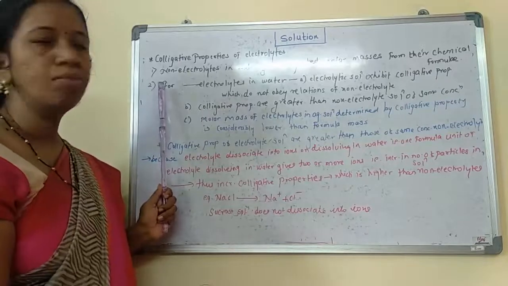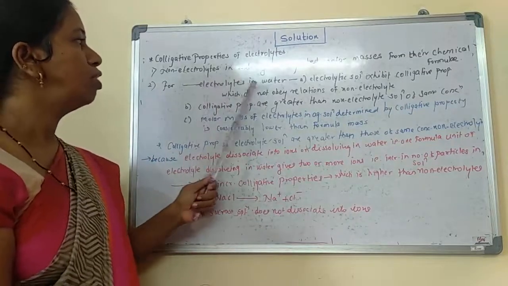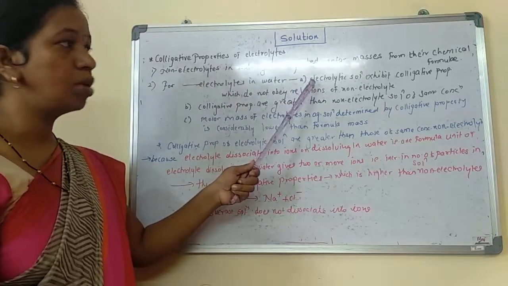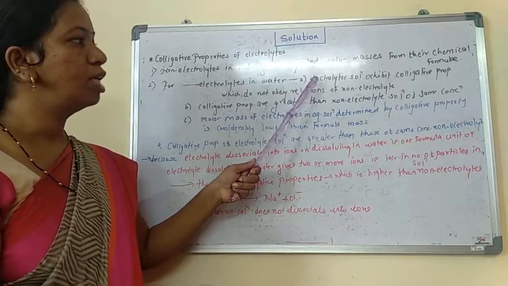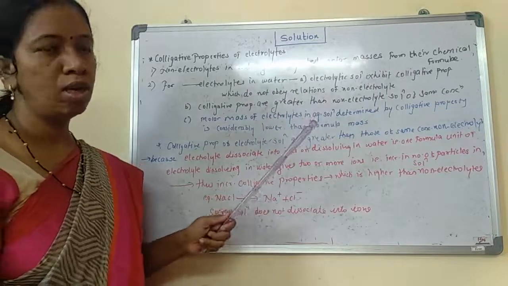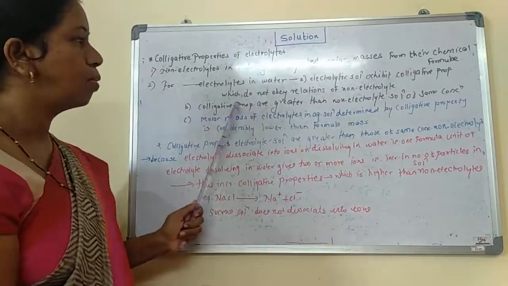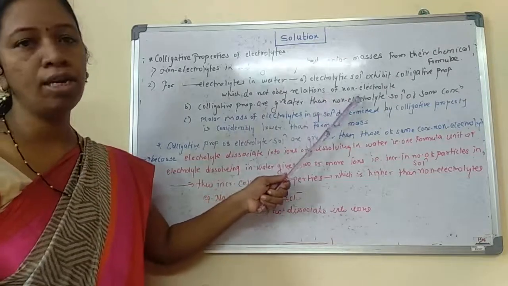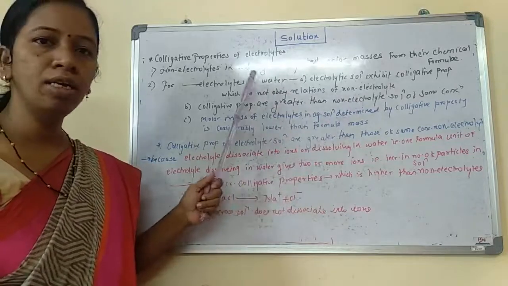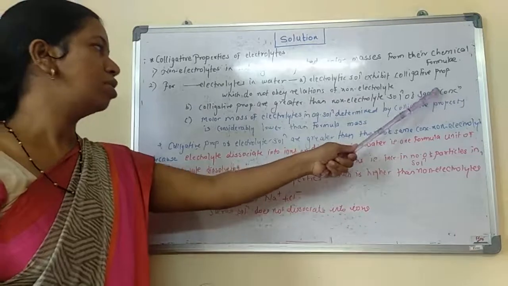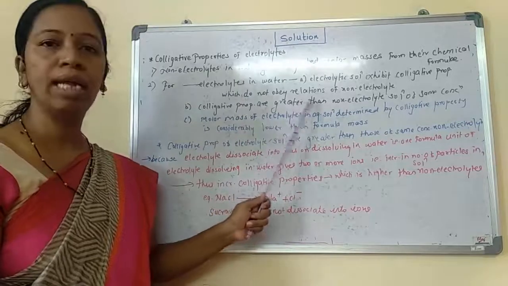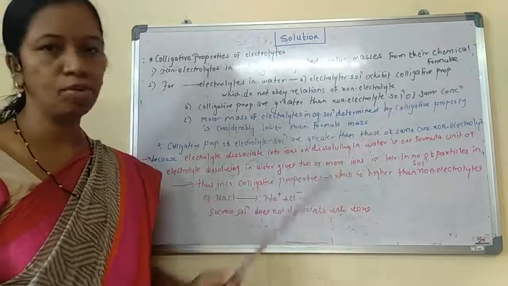Now suppose we are considering electrolytes. Electrolytes in water, we know very well, are dissociated. So the electrolytic solution made by dissolving an electrolyte exhibits colligative properties, but they do not obey the relation of non-electrolytes. Means what? The colligative properties are greater than those of a non-electrolyte solution of the same concentration. If we take a non-electrolytic solution and an electrolytic solution of the same concentration, the colligative property is found to be greater for the electrolytic solution.